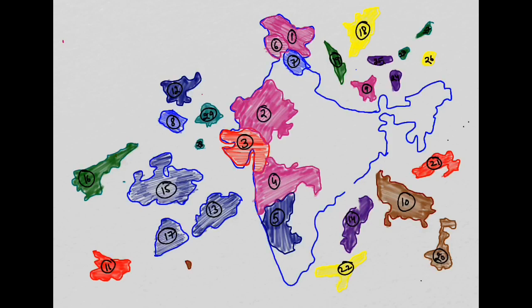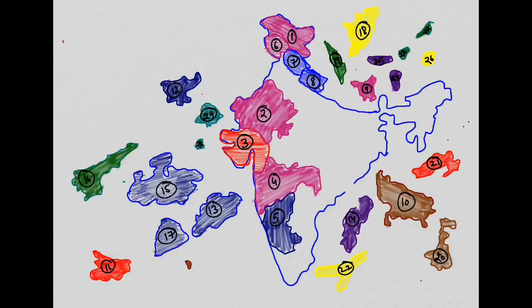Now we will see the 8th state, and you can see that this state lies below Himachal Pradesh, and this state is Uttarakhand, and the capital of Uttarakhand is Dehradun. Now let's find the 9th state. Where has it gone?